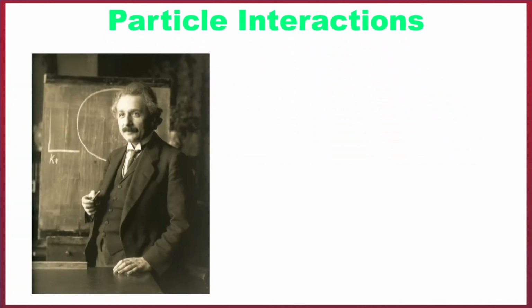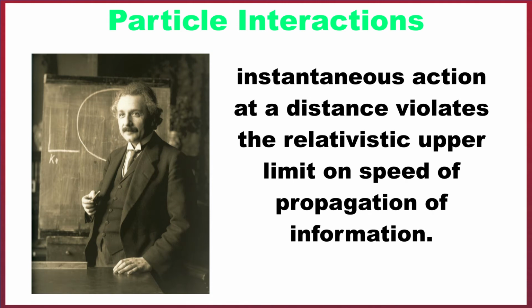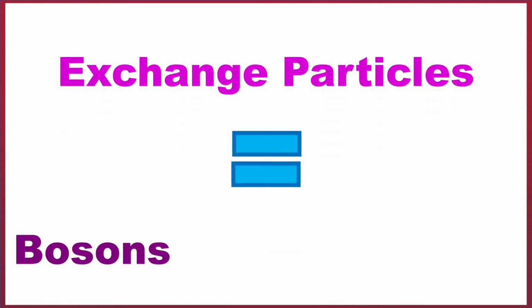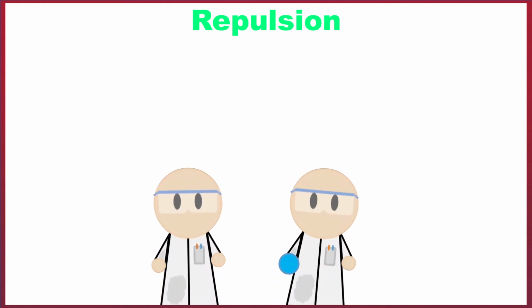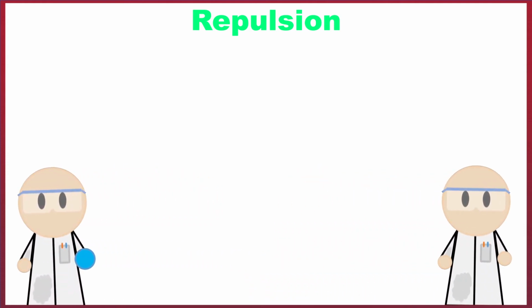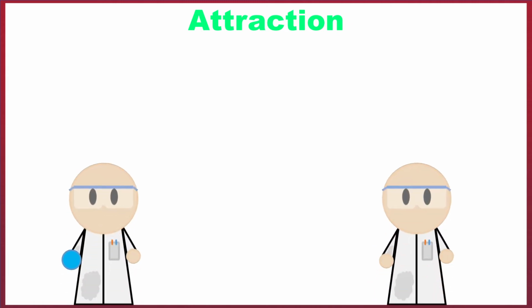Okay, so now we know what particles are, we can now see the interactions they experience. We know from Einstein that you can't have instantaneous action at a distance, so there must be an interaction going on for a resulting action to occur. This is what led to the idea of 4 fundamental forces of nature, and then the idea of exchange particles, which are otherwise known as gauge bosons. These particles can cause 2 types of interaction between subatomic particles: repulsion interactions, where the particle exchange carries momentum, which causes the particles to move away from each other, and attraction interactions, where the exchange particle boomerangs around the particles, pushing them together.